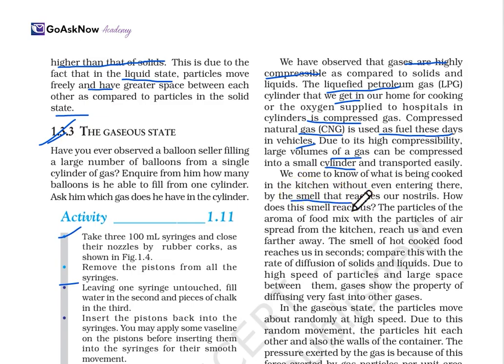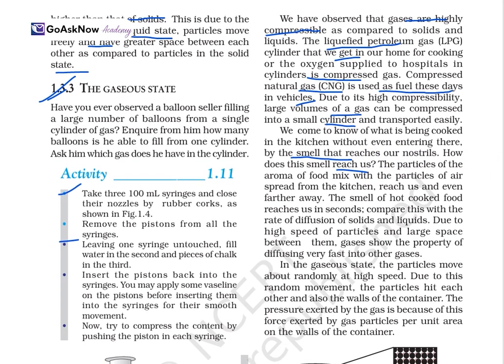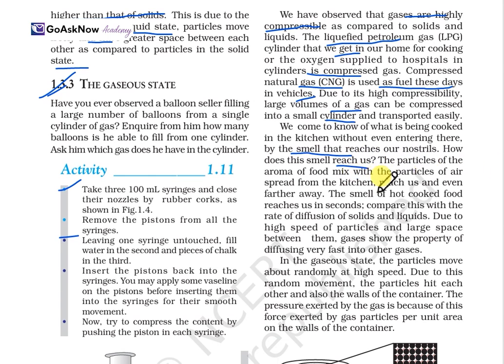How does the smell reach us? The particles of the aroma of food mix and spread from the kitchen and reach us even farther away. So the smell of hot cooked food reaches us in seconds. Compare this with the rate of diffusion of solid in liquid. Due to the high speed of the particles and the large space between them, gases show the property of diffusion very fast into other gases. Here it is concluded from comparison with solids and liquids that gases diffuse very fast. It has enough space. Okay.